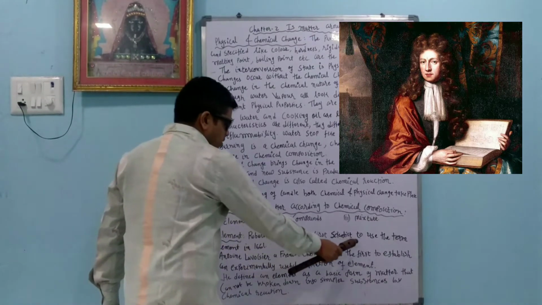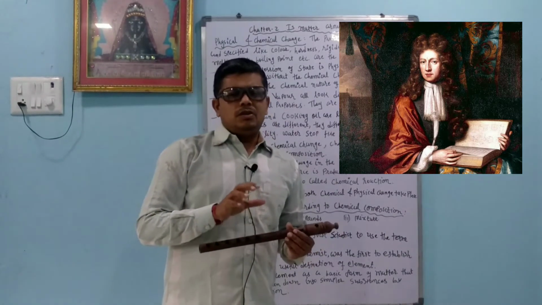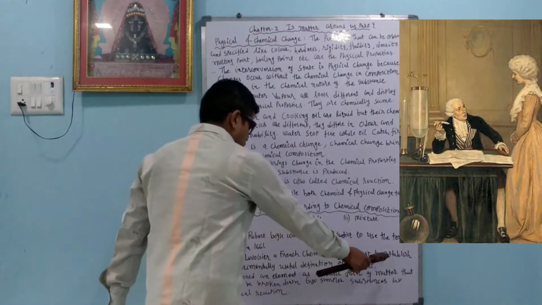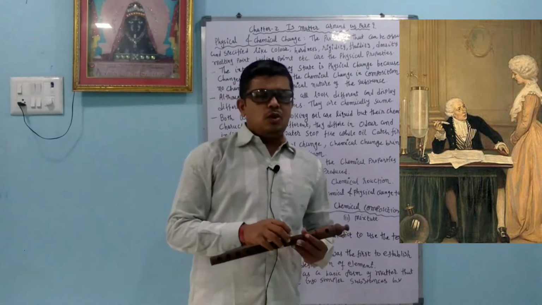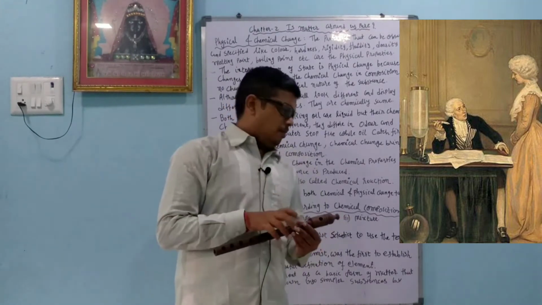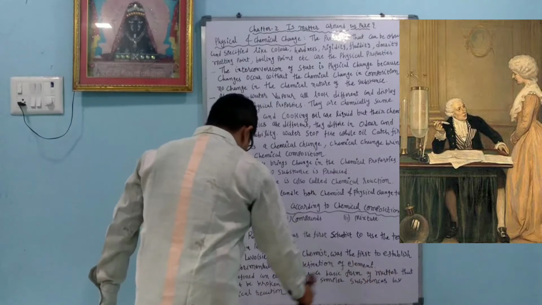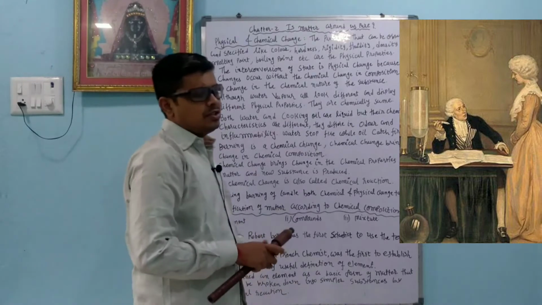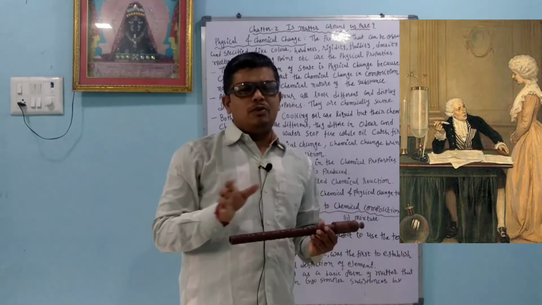Element. Robert Boyle was the first scientist to use the term element, in 1661. Antoine Lavoisier, a French chemist, was the first to establish an experimentally useful definition of element. Lavoisier is also called the father of modern chemistry. He defined an element as a basic form of matter that cannot be broken down into simpler substances by a chemical reaction. So an element is the last part of a chemical reaction, and it cannot be further broken down.